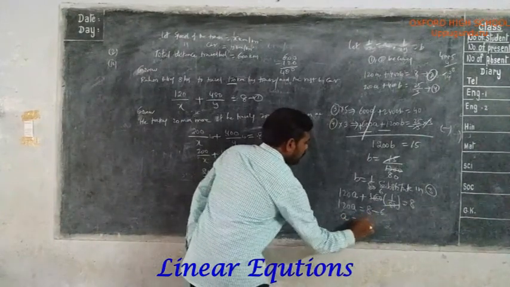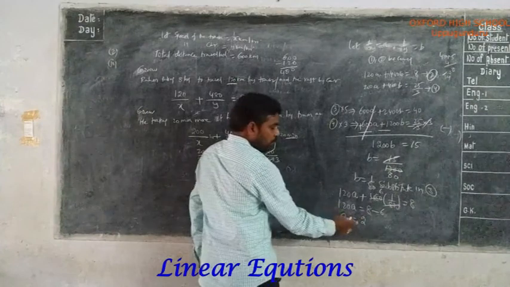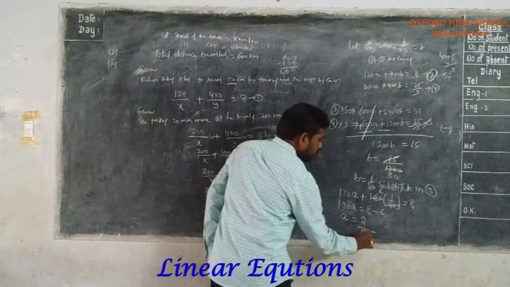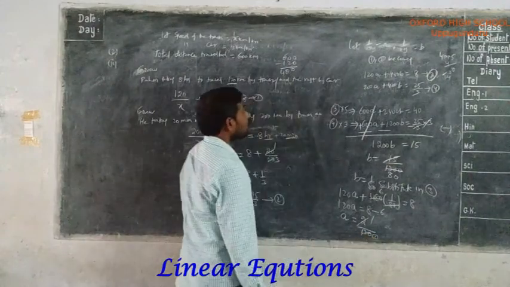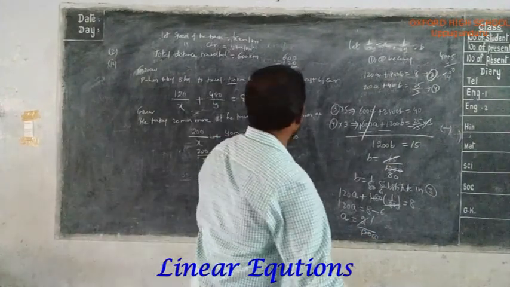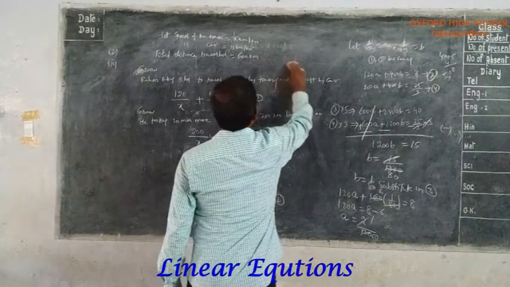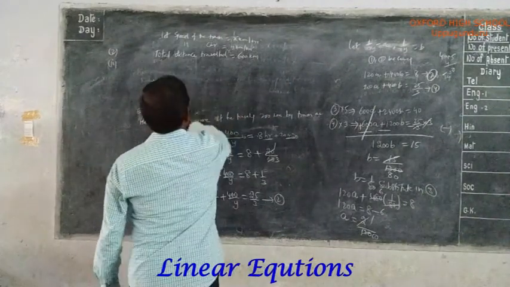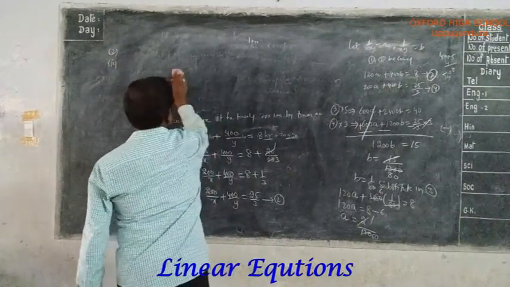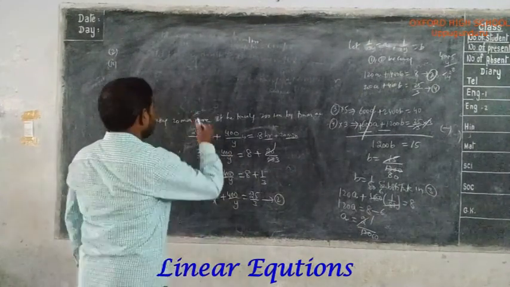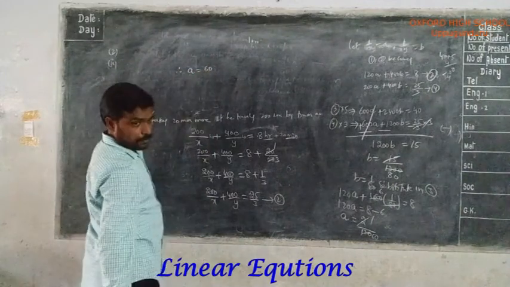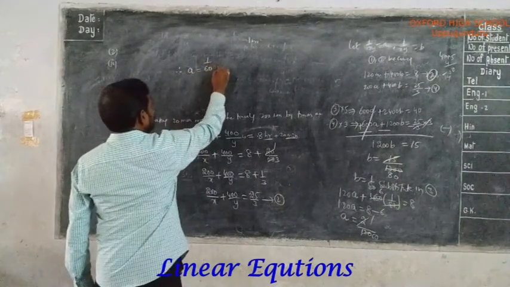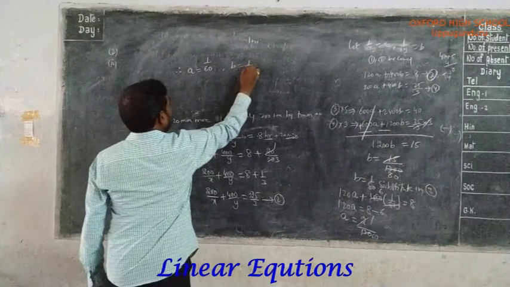So 120a equals 2. Transposing 120 to this side, we divide by 120: 2 ones are 2, 2 sixties are 120. Therefore, a equals 1 by 60, b equals 1 by 80.